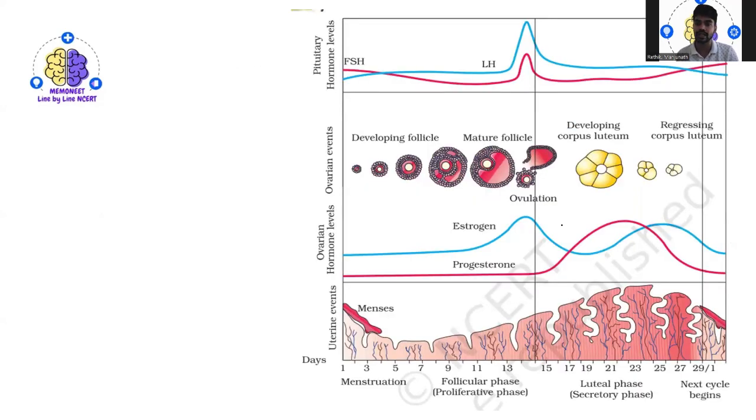Coming to this diagram, this is a very important flowchart, so make sure you understand it properly, because many times the maximum number of questions have been asked from here. What you can see here is menstruation, follicular phase, then luteal phase, and the new cycle beginning. Right.